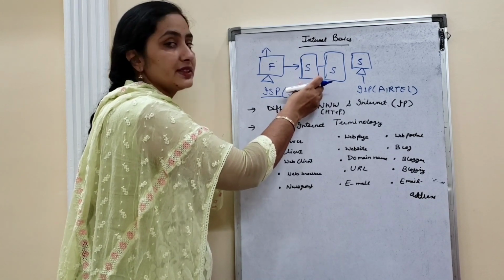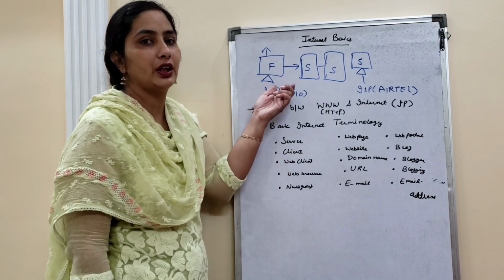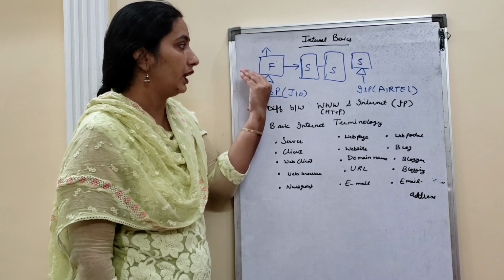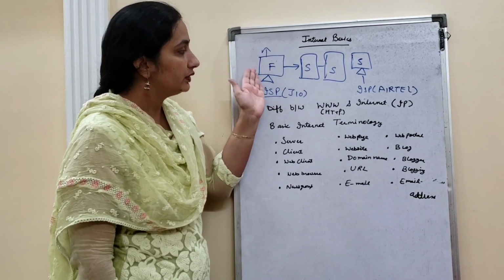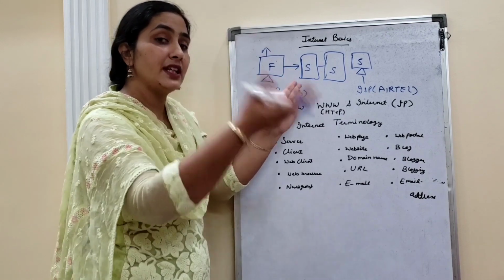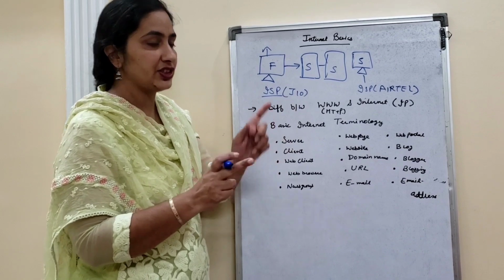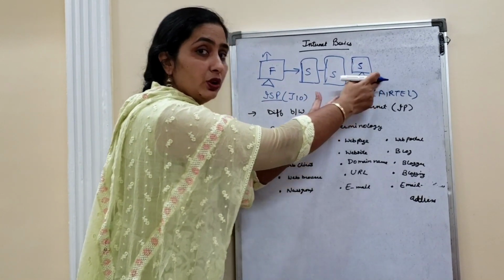Then in this server, Jio will check the destination of your message, and from which machine this message has come. So then it will check the destination where your message should go. Both things it will check: from whom it has come and where it has to go.